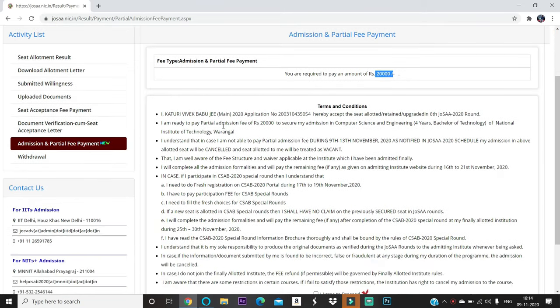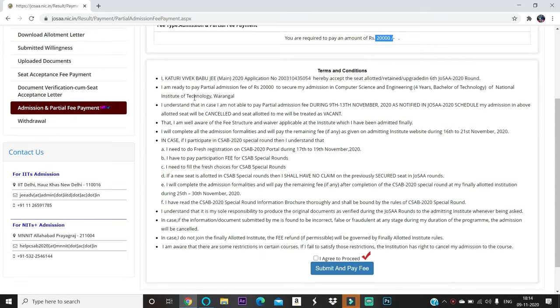So here are the terms and conditions. Please go through each and every term and condition given here. I, Vivek, JMS application, hereby accept the seat allotted or retained or upgraded in the 6th JOSA round. I am ready to pay the partial admission fee of rupees 20,000 to secure my admission in Computer Science and Engineering at the National Institute of Technology, Warangal. So here the details will be yours. I understand that if I am not able to pay the partial fee during 9 to 13 November 2020, as notified in the JOSA 2020 schedule, my admission in the above allotted seat will be cancelled and the seat allotted to me will be treated as vacant.